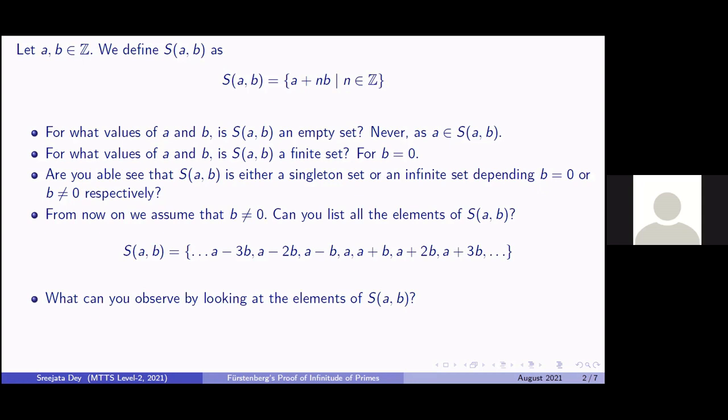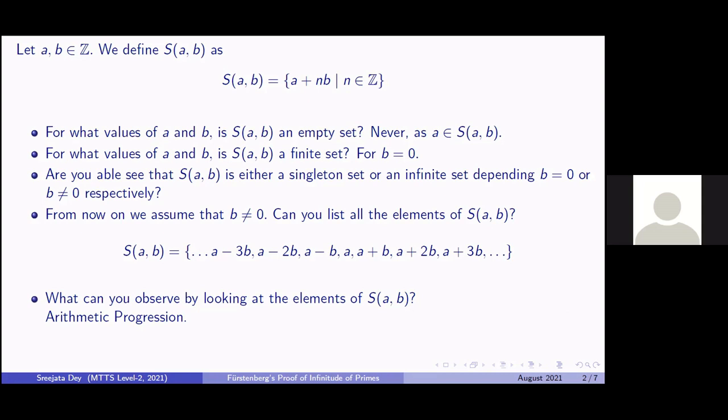Well, to me, this looks kind of like an arithmetic progression, but you won't say it's an arithmetic progression. When we were taught arithmetic progression in high school, it had an initial term, and then there was a common difference in steps of which the progression proceeded. But here we don't have an initial term.